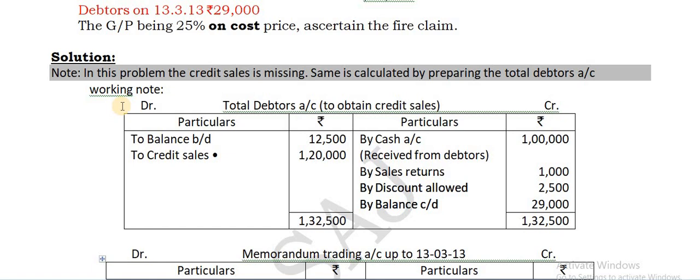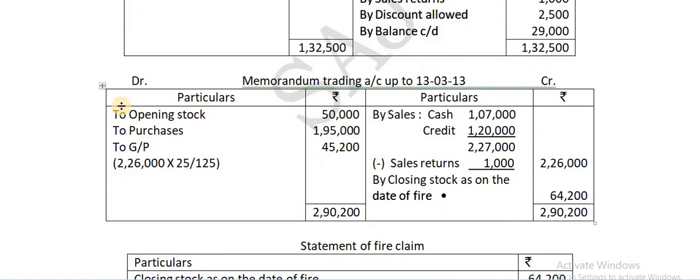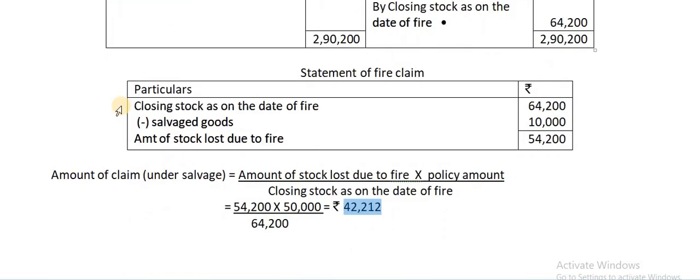This is the total debtors account. Then you go for the memorandum trading account. Next, this part.